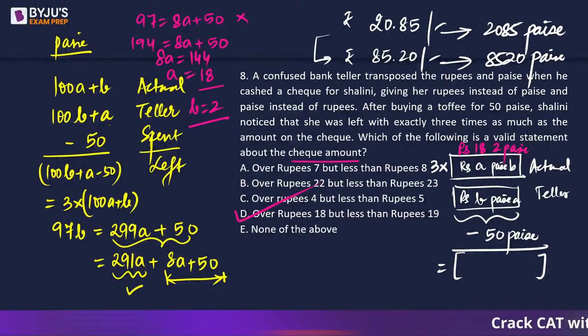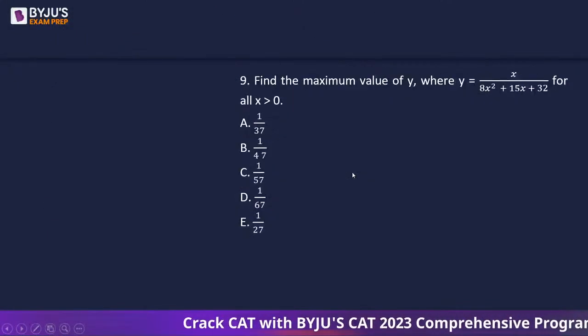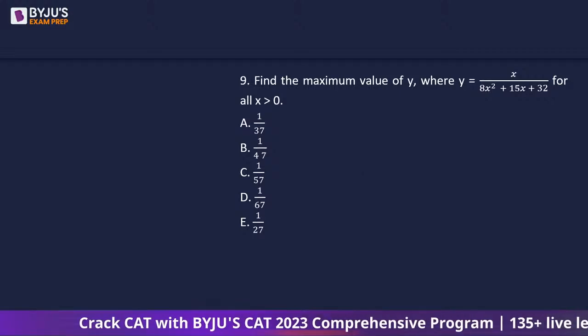Unfortunately, we have two variables and one equation. This is the only way by which we can solve, a bit of hit and trial. इससे ज़्यादा हम कुछ कर भी नहीं सकते. Okay. Next question.